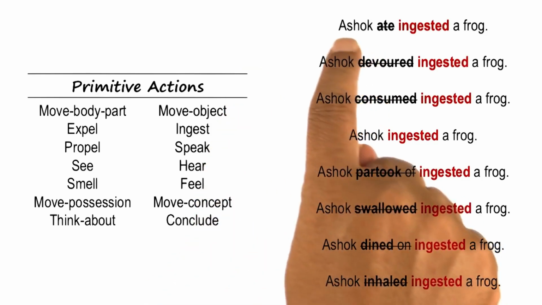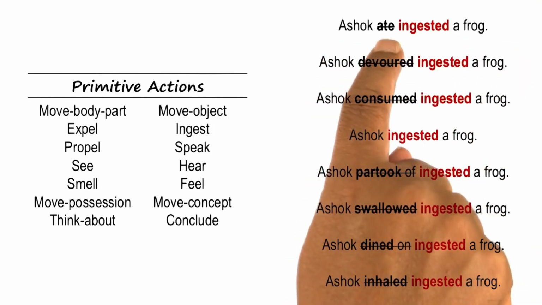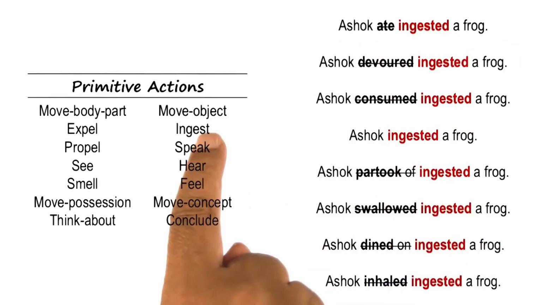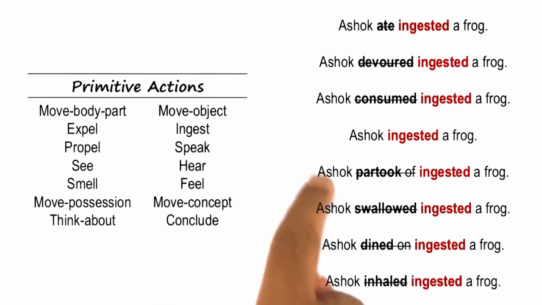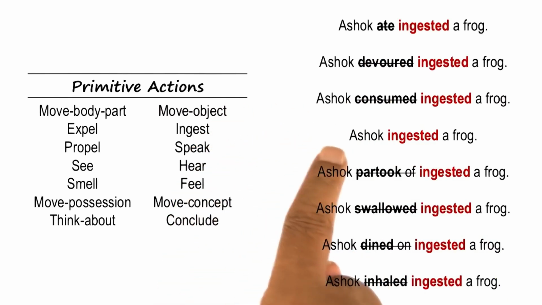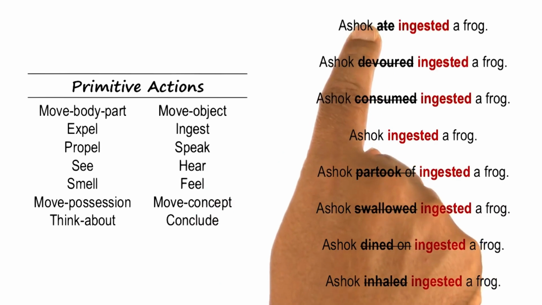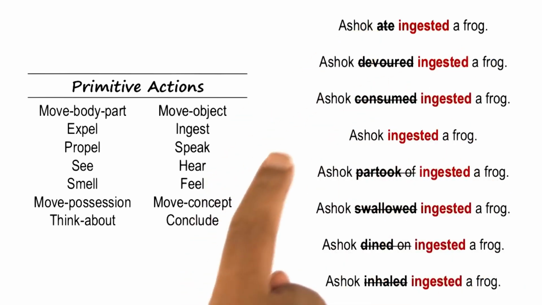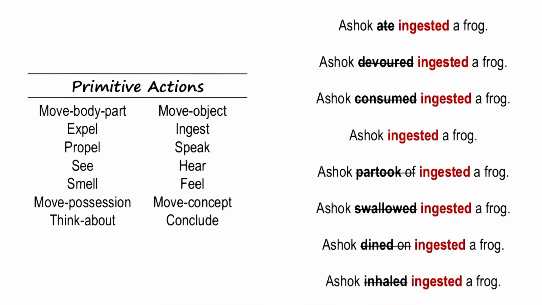So when a sentence comes like Ashok ate a frog, then the verb ate here pulls out the primitive action ingest and the frame for this primitive action, and the processing becomes top down, and I start thinking, where will Ashok go, where will frog go, who is the agent, who is the object, and so on.